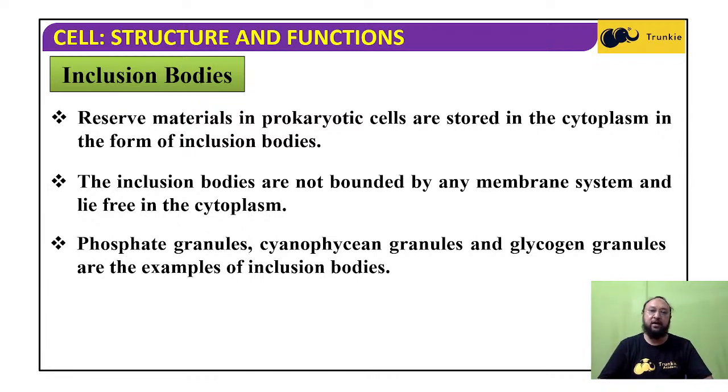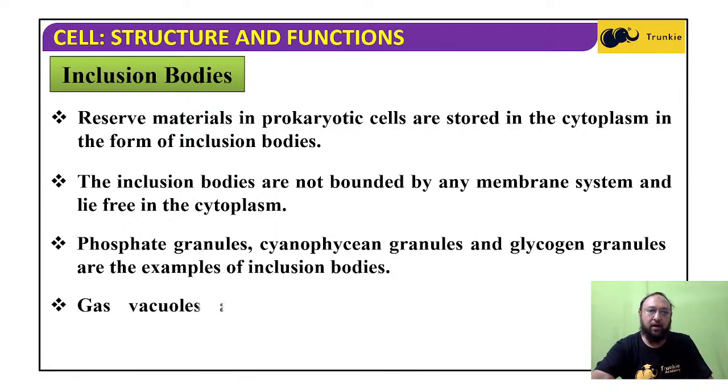Phosphate granules, cyanophycin granules, and glycogen granules are the examples of inclusion bodies. These actually form storage granules and stored food material that lie in the cytoplasm.